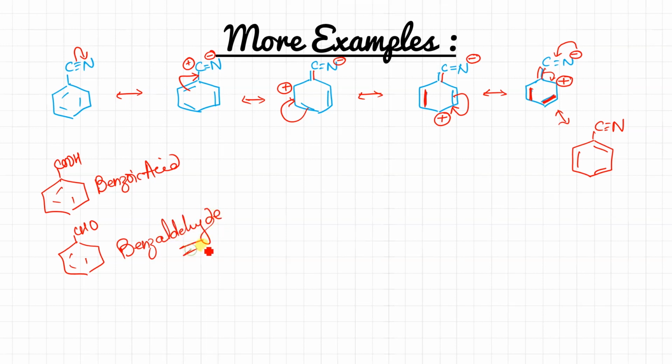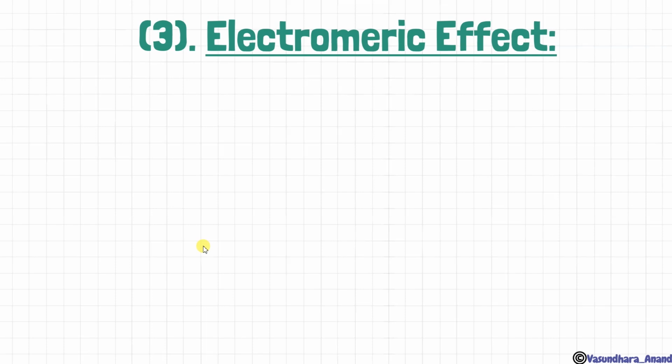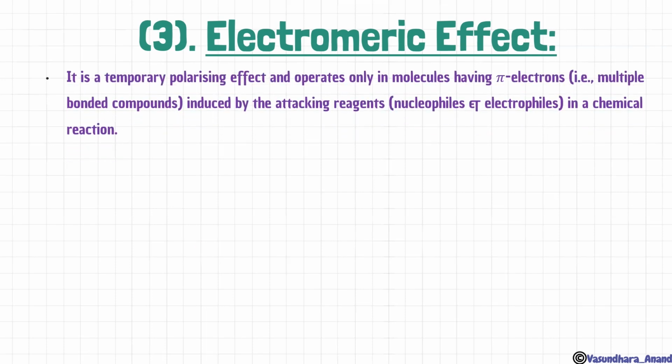Okay, now let's move to the next topic, and that is electromeric effect. Electromeric effect is a temporary polarizing effect and operates only in molecules having pi electrons.